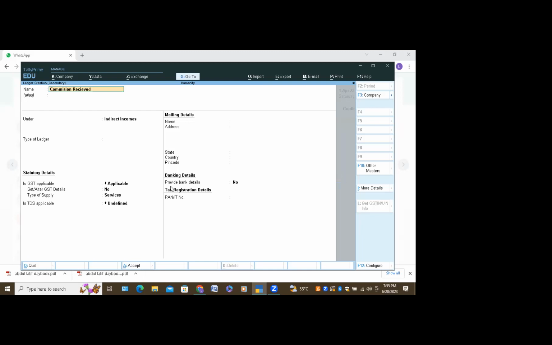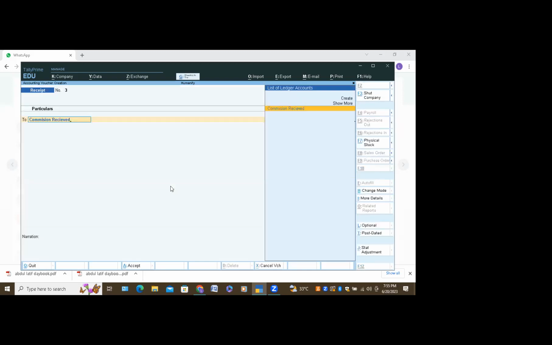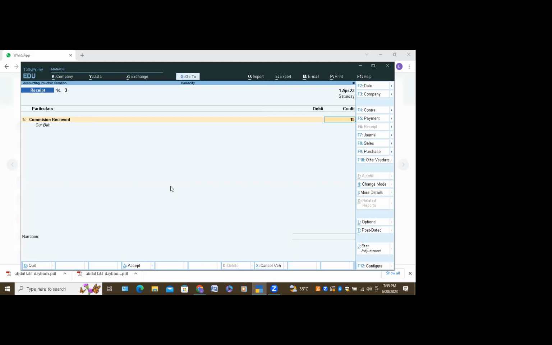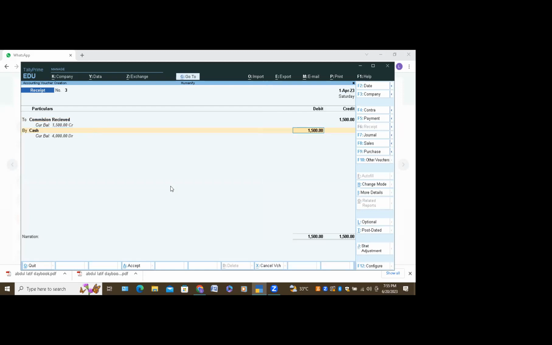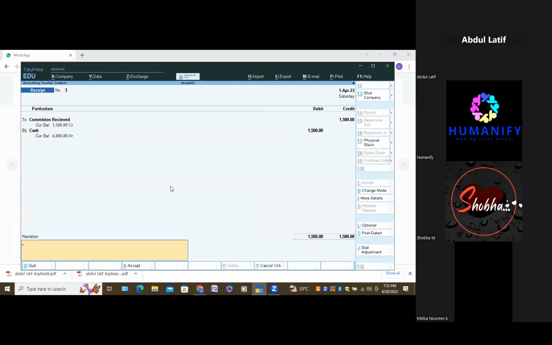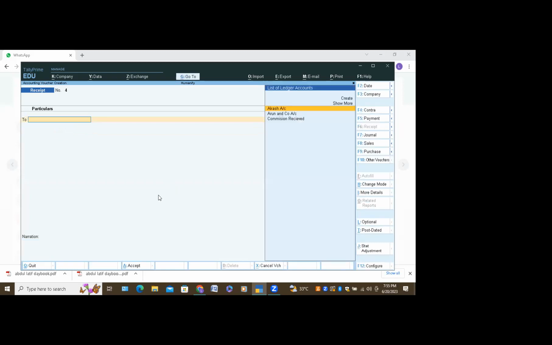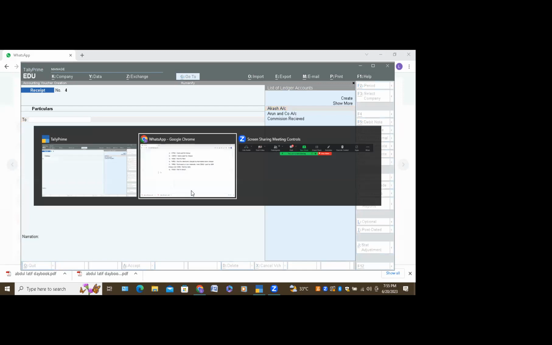Control A, accept. Give the amount here. Select cash: type cash, it will come. Do enter. Control A, accept. Using Alt Tab from the keyboard, you go to your questions.